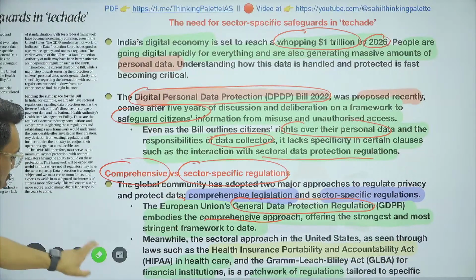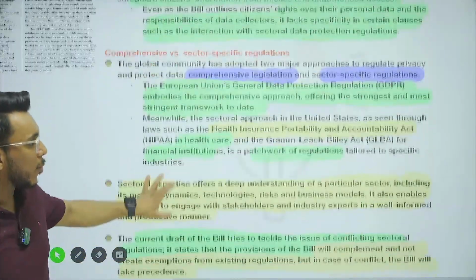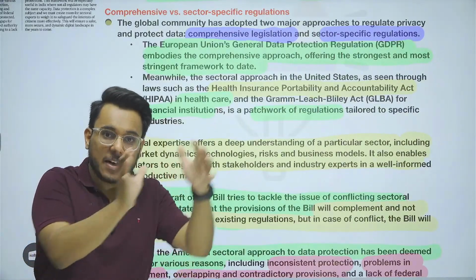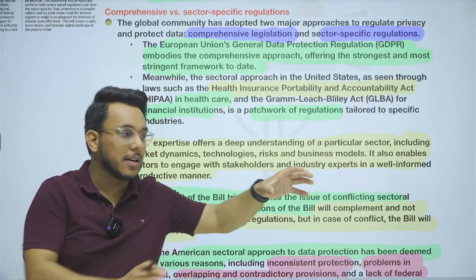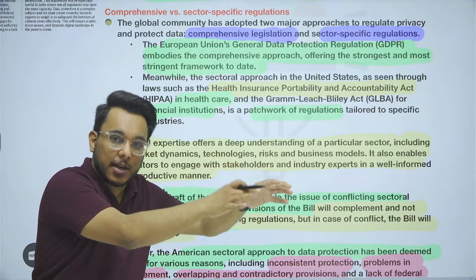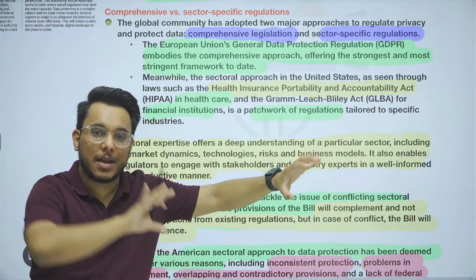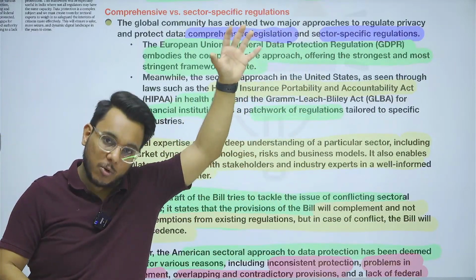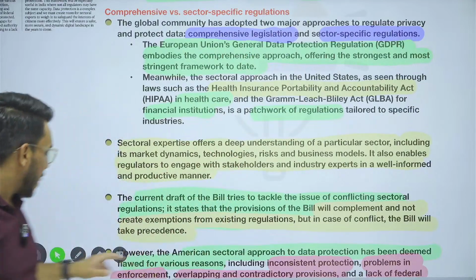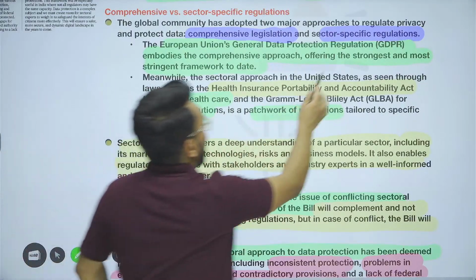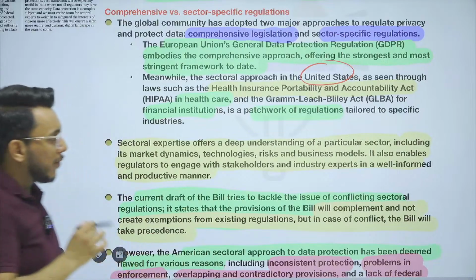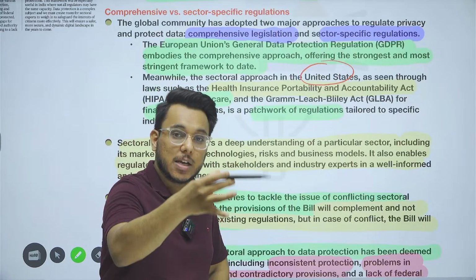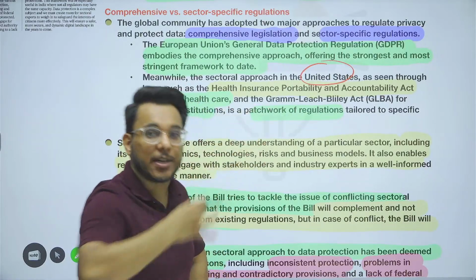But then there is also the sectoral approach. What is the sectoral approach? In which the economy or the nation will be divided into different sectors. For example, health sector. The data that is being generated in the health sector will be regulated separately. Financial data will be regulated separately. Non-personal data will be regulated separately. So there is a sectoral approach, and sectoral approach is largely followed in United States. For example, in USA, there are different acts, different regulators for regulating the data generated in different sectors.